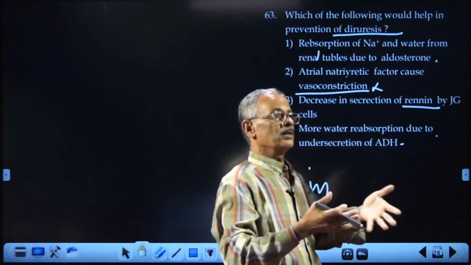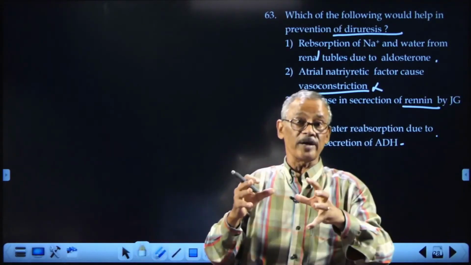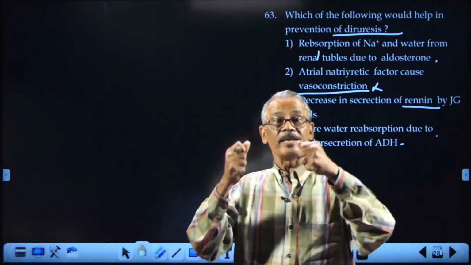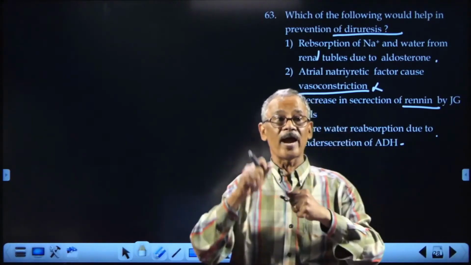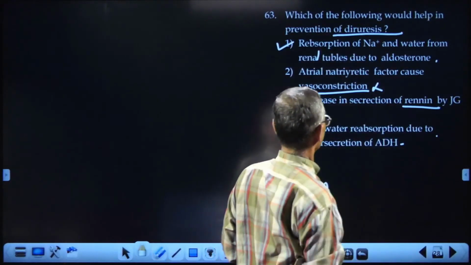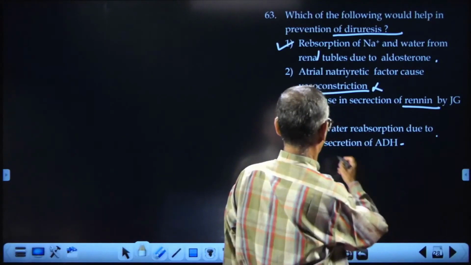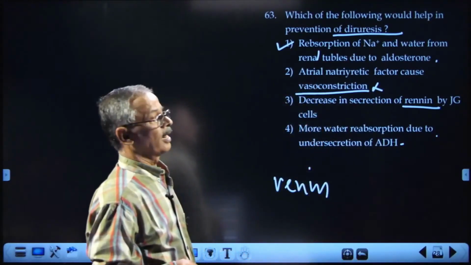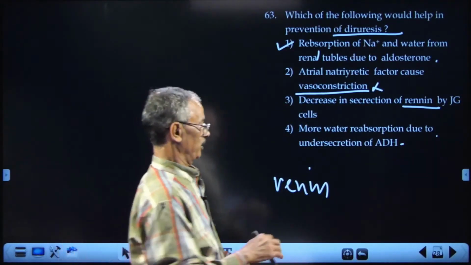Sodium is absorbed and as there is more salt in the blood, osmolarity of the blood increases, and when the osmolarity increases, you will have an increased capacity to absorb back water. So, this is the right option. Reabsorption of sodium and water. Others are not capable of preventing diuresis. Diuresis means dilute urine sending.